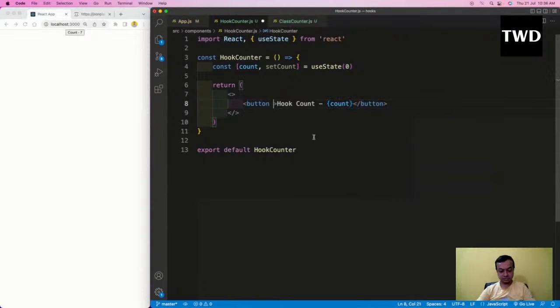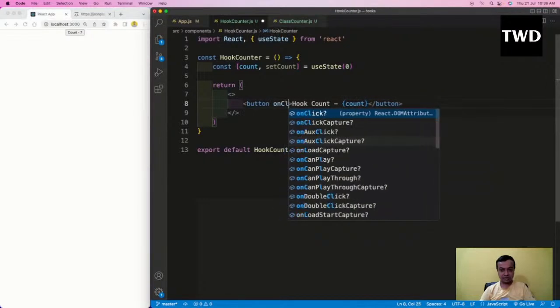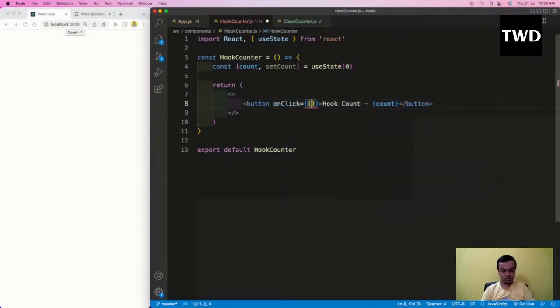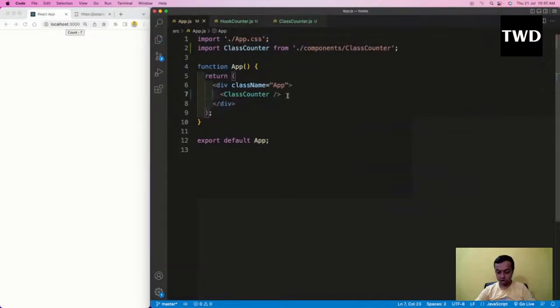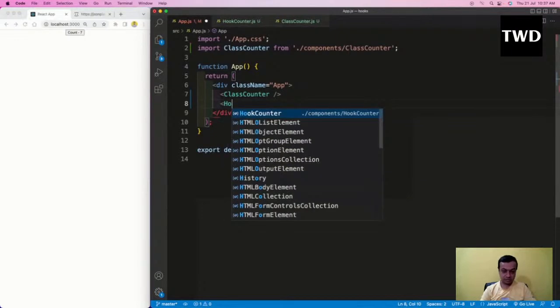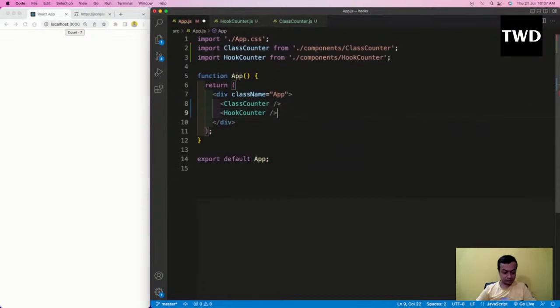Button has onClick equal to setCount(count + 1). Okay, so if I do it, I will have this hook counter here. Save it, and hook counter is there, and it is also working fine.